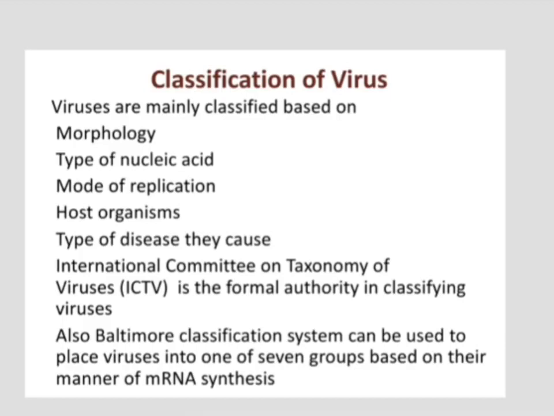All these classification systems are mainly based on the morphology of the virus, type of nucleic acid present in the virus, mode of viral replication, host organisms in which the virus survives, and the type of diseases viruses cause. The International Committee on Taxonomy of Viruses is a formal authority which classifies viruses into different groups. And the Baltimore system is also a widely accepted system, and it classifies viruses into 7 groups based on the manner in which they synthesize their mRNA.